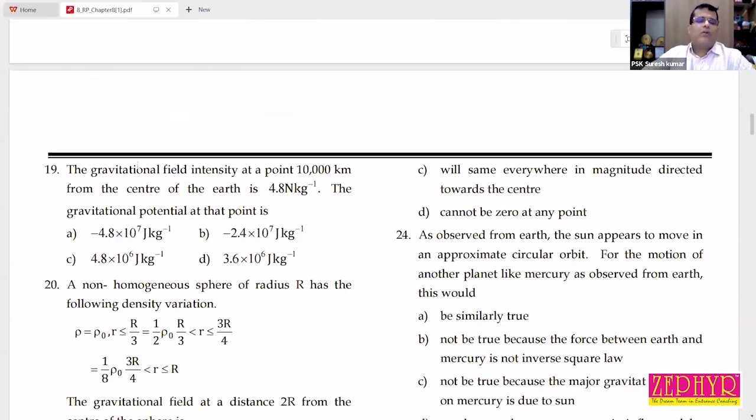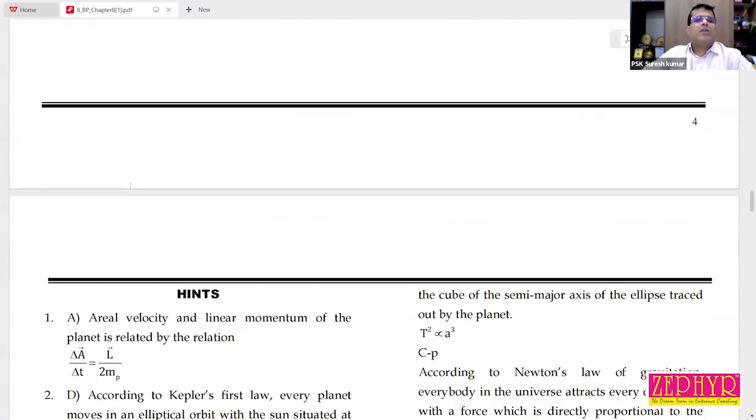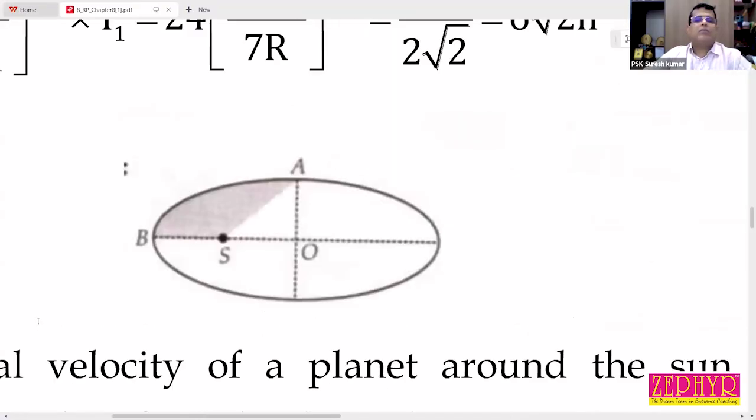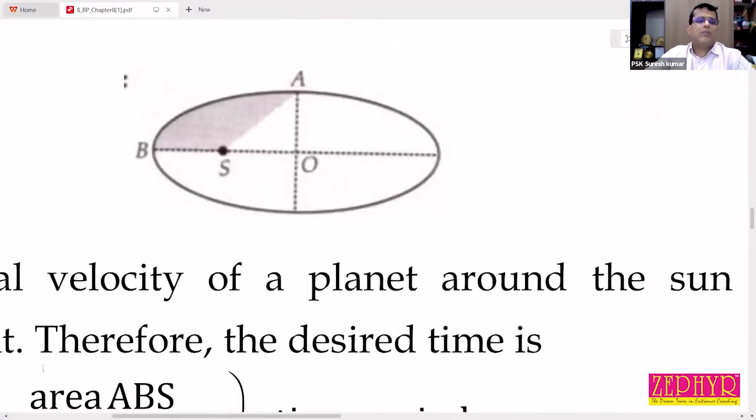Question number 4. See this figure? Suppose initially the planet is here, this is the Sun. S means Sun. This is the planet. The planet revolves in an elliptical orbit.